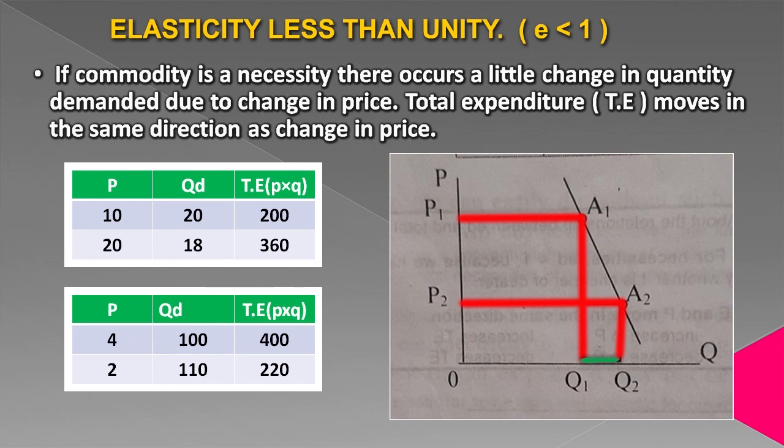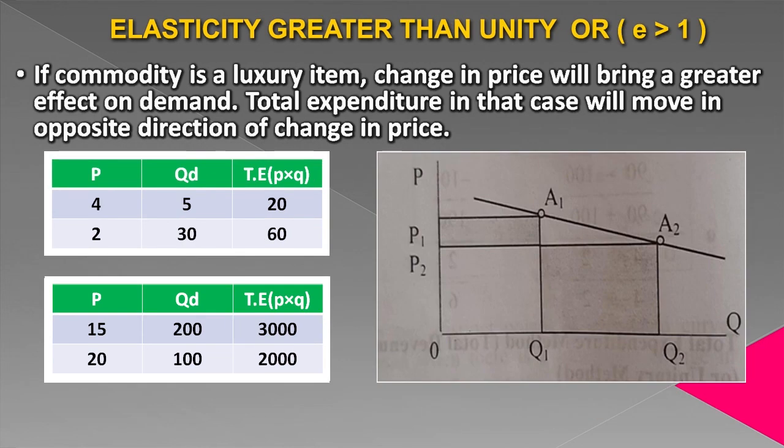When we join these 2 points A1 and A2, we get a demand curve, and the shape of this demand curve is steeper. This indicates elasticity less than 1, or it shows a movement of total expenditure in the same direction as the change in price.